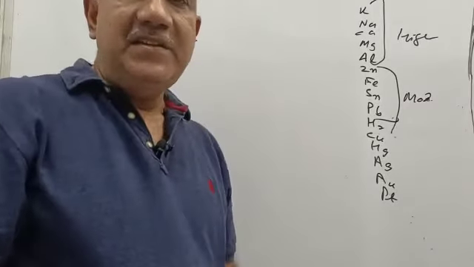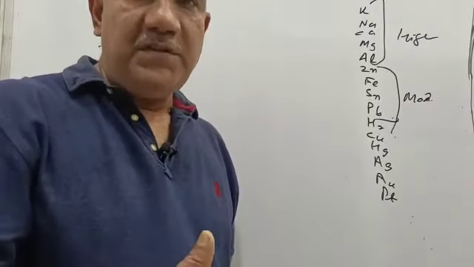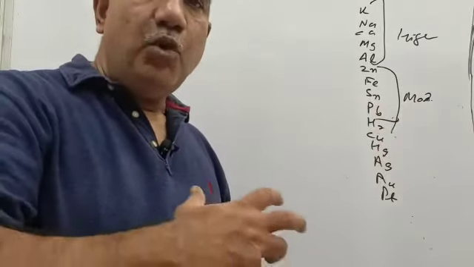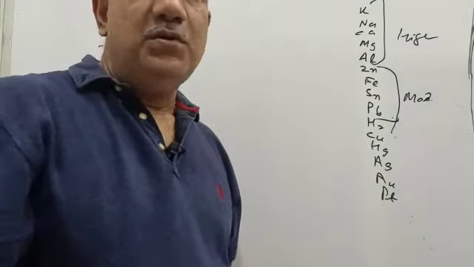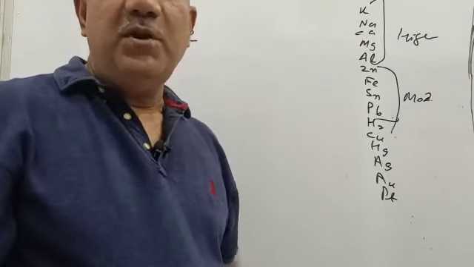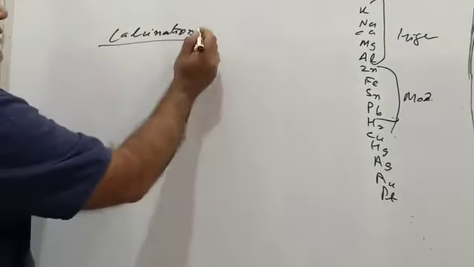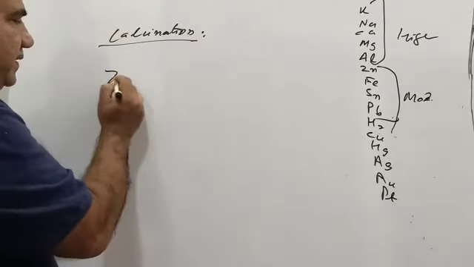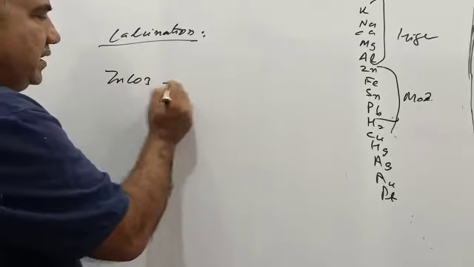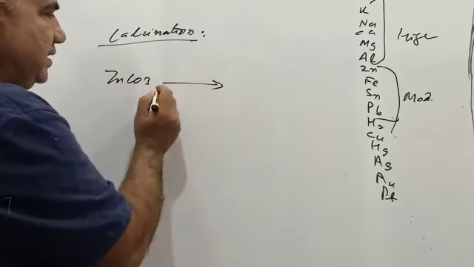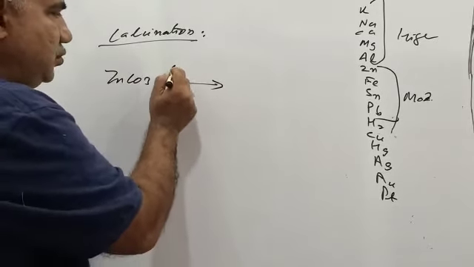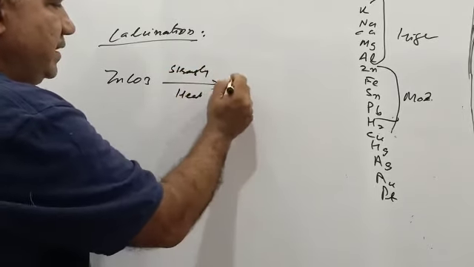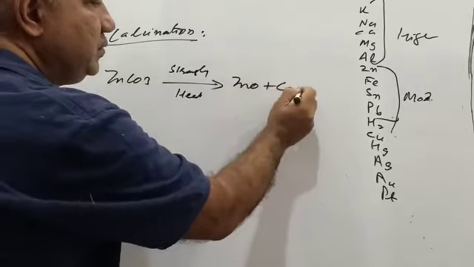I said calcination and roasting are the processes with the help of which we are extracting the metals which are moderately reactive from their ores, and those ores could be carbonate or sulfide. So calcination, when we define it, is a process of strongly heating ZnCO3, and I will write here strongly heating, and it is ZnO plus CO2.